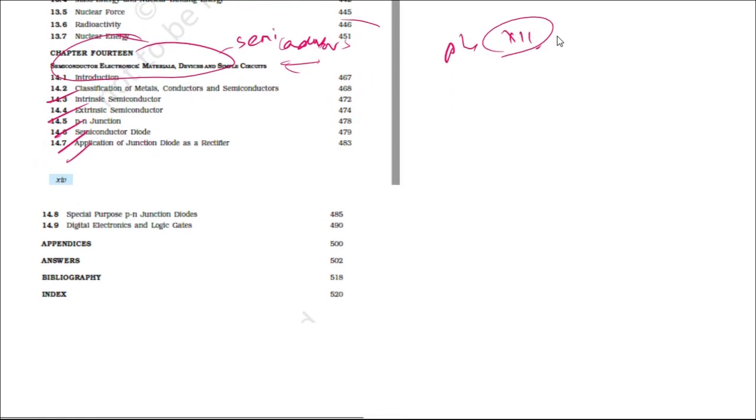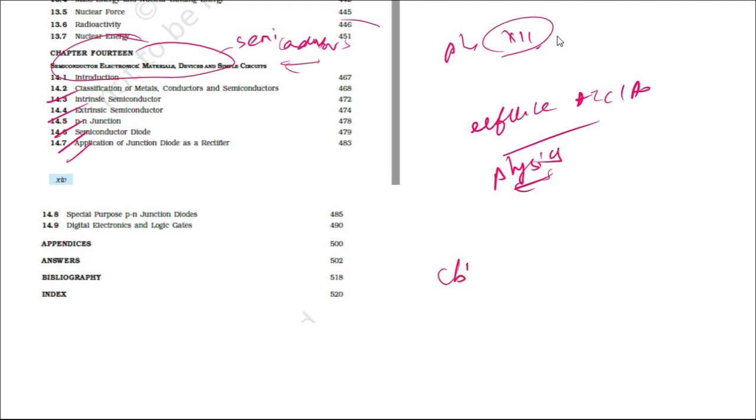So this book is the reference book for you, for ATC as well as AO physics. You have to refer to these books, and I suggest you go through the chapters of this book. The CBSE book is also available free on its website. I suggest you download it, and I recommend you go through all these topics so that you know exactly what is there in the book and what you can expect in the exam.